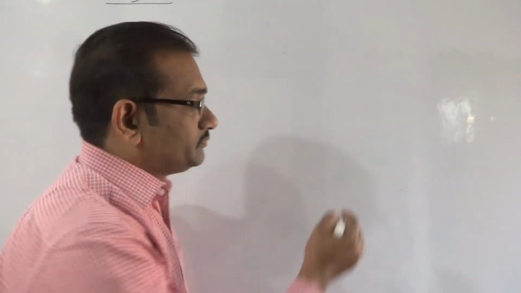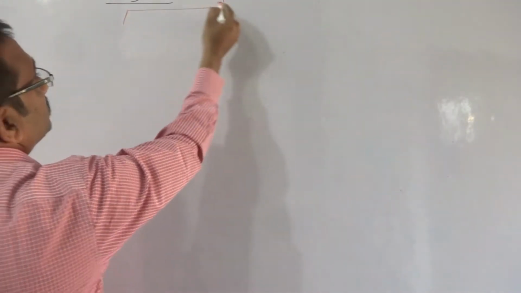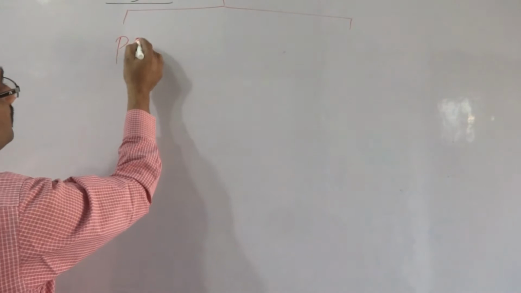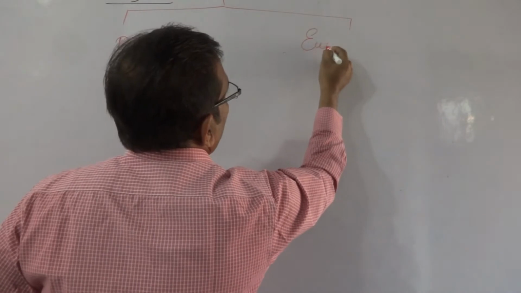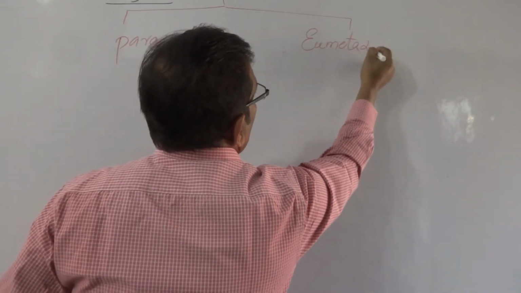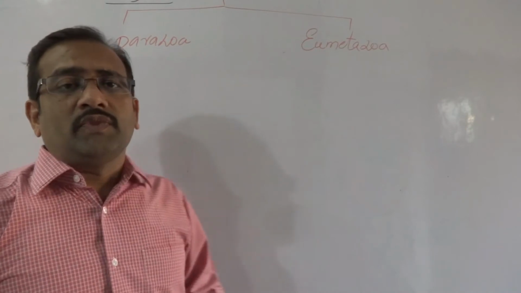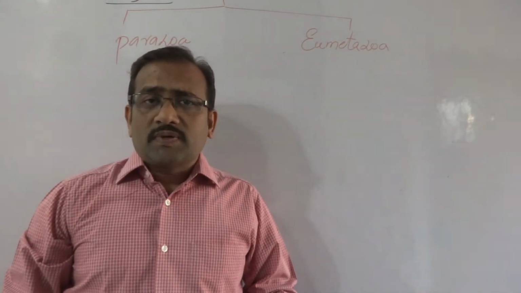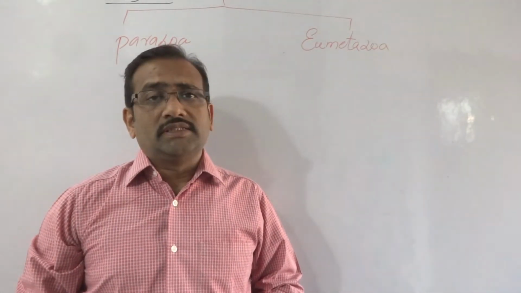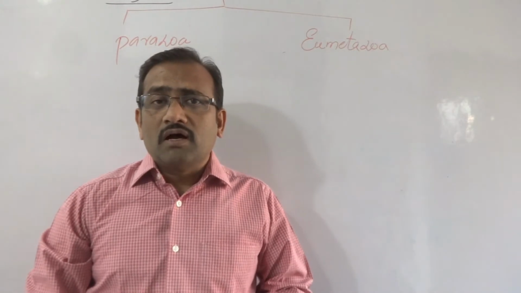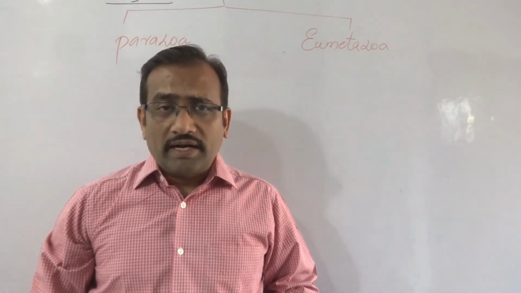Kingdom Animalia is divided into two subkingdoms, namely Parazoa and Eumetazoa. First one, Parazoa. Second one, Eumetazoa. The organisms present in the Parazoa are all multicellular organisms, but all belong to the cellular grade of organization.